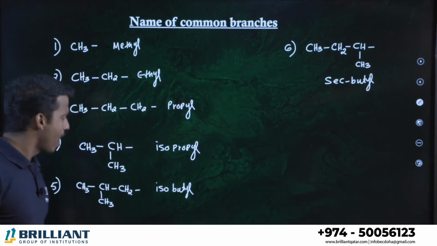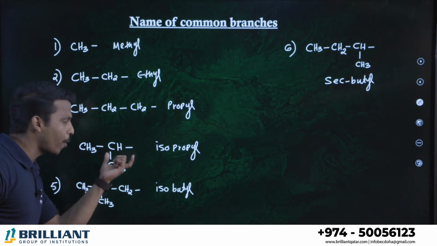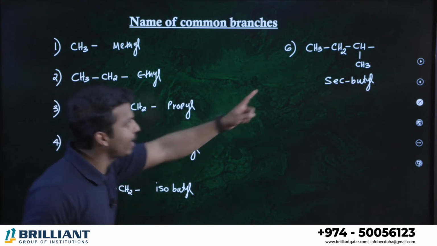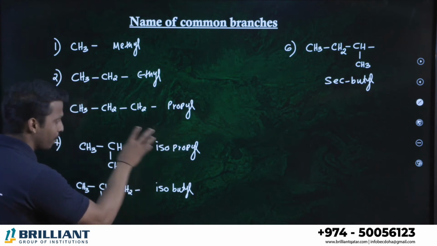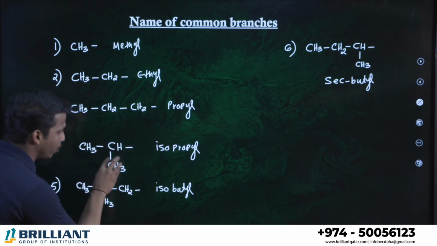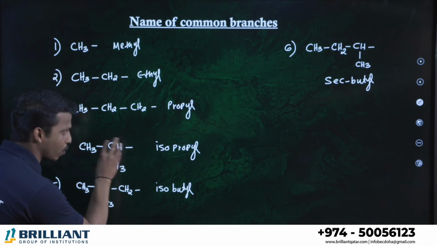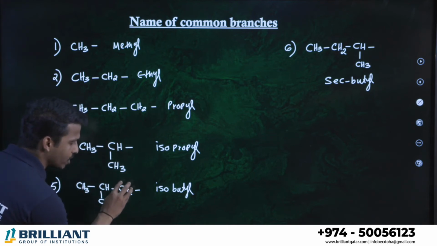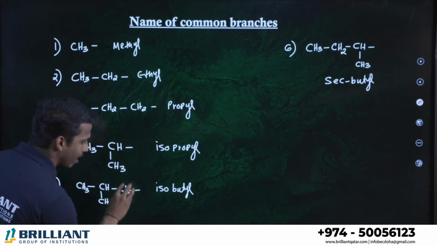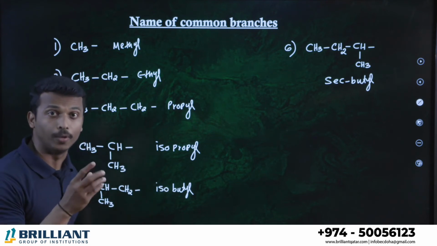So, last time, how can you convert isopropyl into isobutyl and sec-butyl? Simple. What is isopropyl? A CH carbon connected to two CH3 groups is called isopropyl. On the isopropyl, if you put one more CH2 group on the right side, it's called isobutyl.